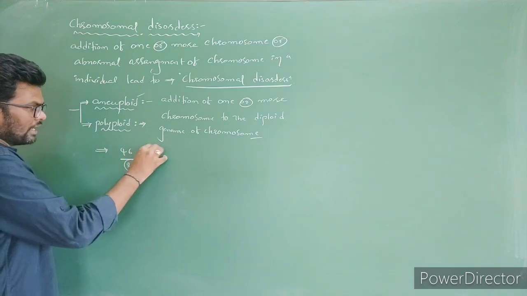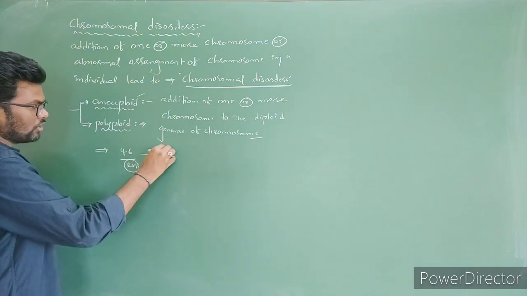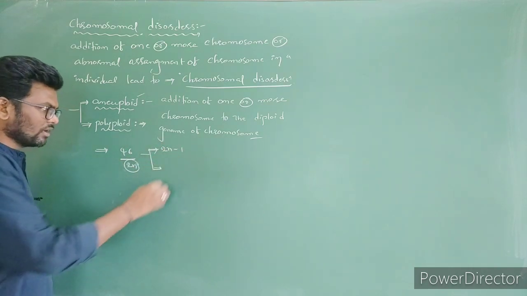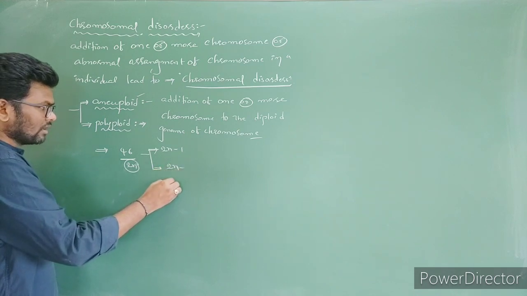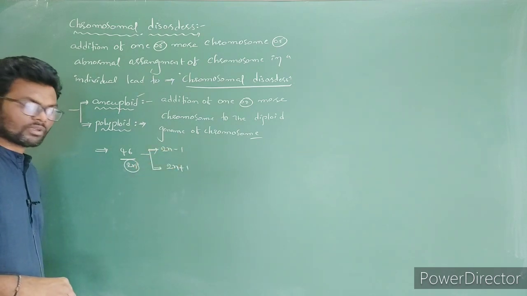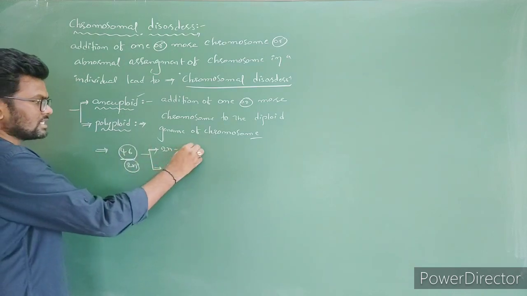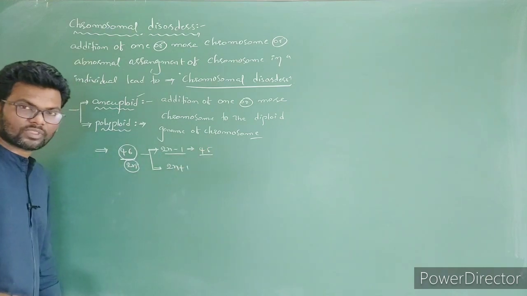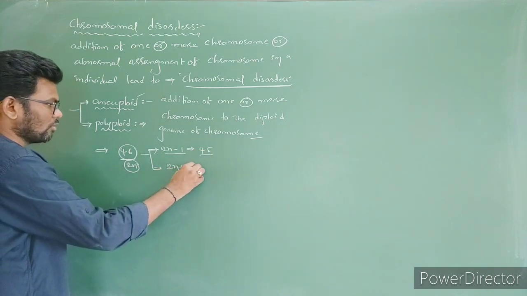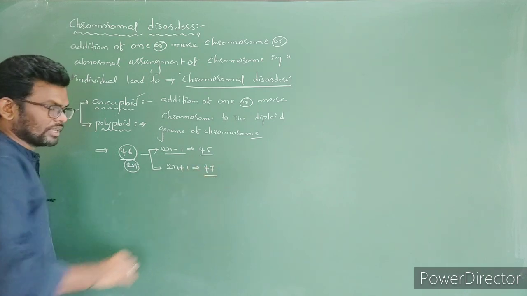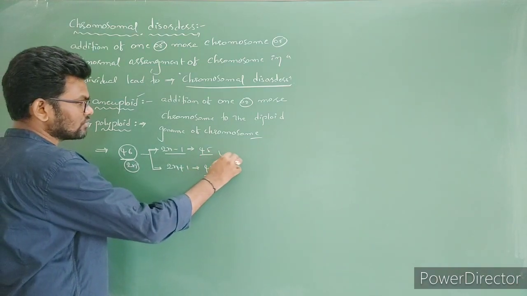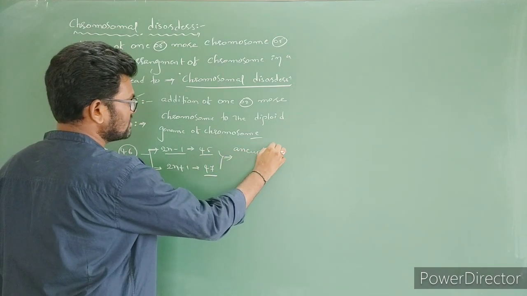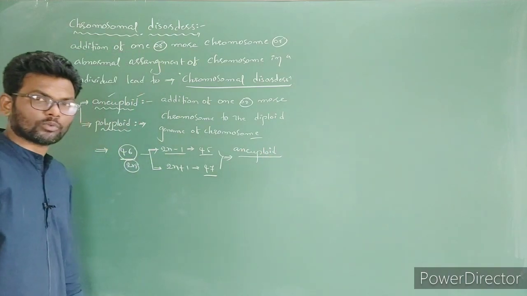Simple here, addition or deletion. For example, 2n minus one chromosome or two chromosomes, or 2n plus one chromosome. Now 46 becomes 45 due to the loss of one chromosome, and 47 due to the addition of a chromosome. These conditions are called aneuploidy. Got the point?